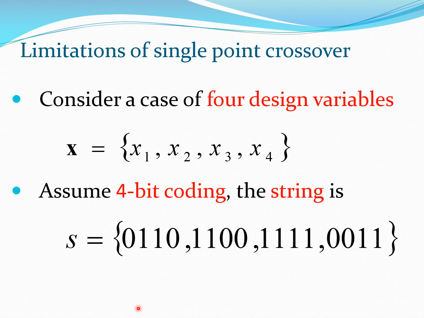So this can be seen by a simple example. Let us say we have a case with 4 design variables x1, x2, x3 and x4. Now we presume 4-bit coding. So each of these design variables is expressed in terms of 4 bits, and therefore this particular design variable, which is a set of 4 numbers, has now been expressed as a string.